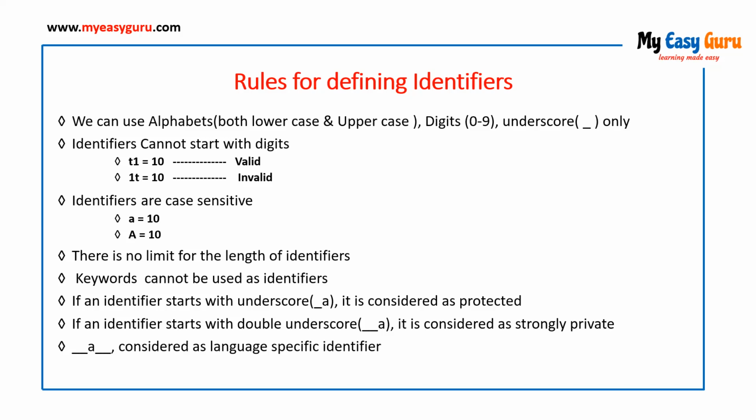So if I want to declare some variable as a protected variable, then that variable should start with single underscore. If you see a variable that is starting with single underscore, it will be considered as a protected variable, which is of no use in Python. Mostly everything in Python is public. But if I want to declare a protected variable or a private variable, you can do that by using single underscore and double underscores.